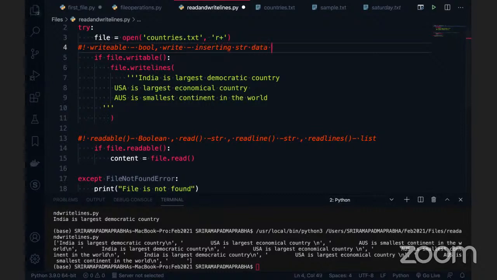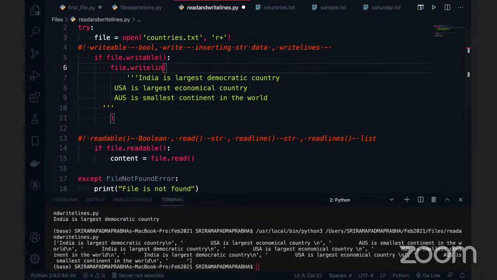And the next one is what? Do you have write lines? Yes, of course, there is write lines. We are going to insert the data in lines format. If you look at these lines, we can use iterable data. We can pass in strings. Basically, write lines takes the strings.